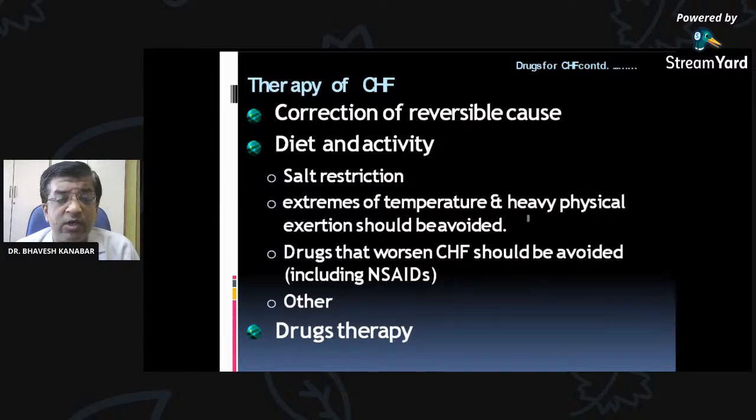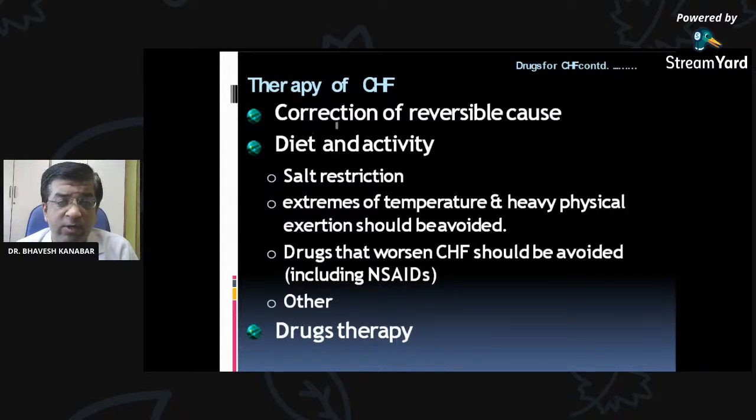Extremes of temperature and heavy physical exertion should be avoided. That means extreme heat and extreme cold, because they will provoke congestive heart failure. Heavy physical activity should also be avoided. Drugs that worsen or provoke CHF should be avoided, including NSAIDs, and drug therapy.